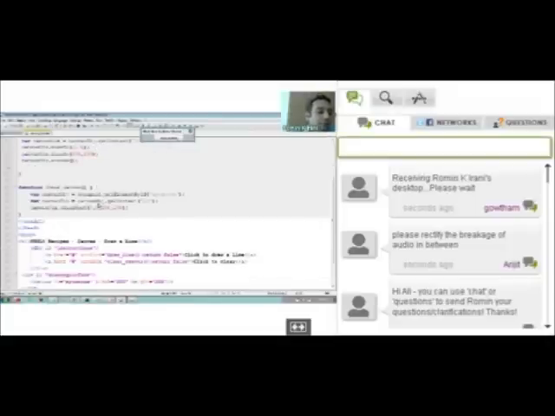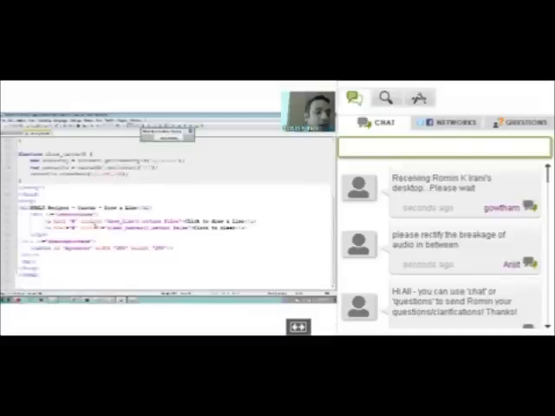So let's go down first to the HTML part. I had two anchors where I was just saying click to draw a line and click to clear. If you look at click to draw a line, you will find that all it is doing is invoking a method called draw line. Now look at the canvas. The canvas is any area that you define on your screen, right? Over here, it's a new tag obviously.